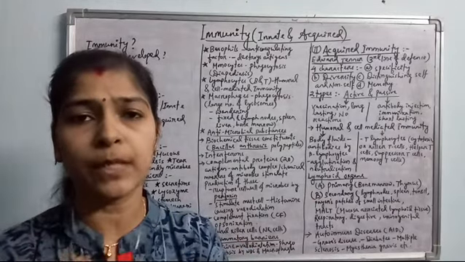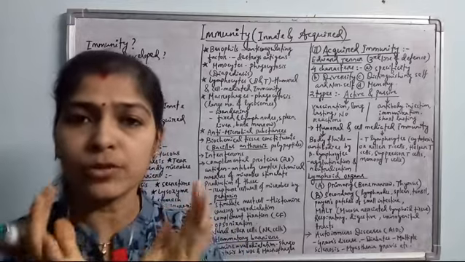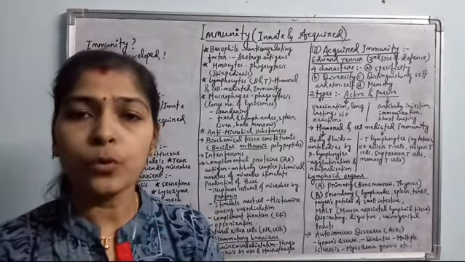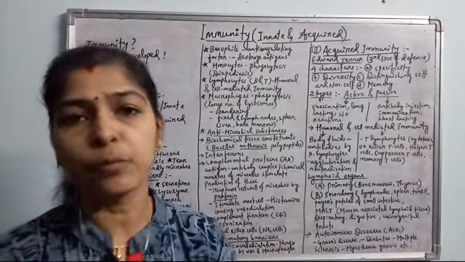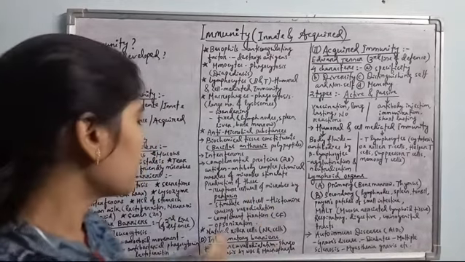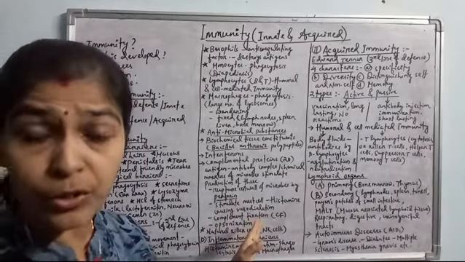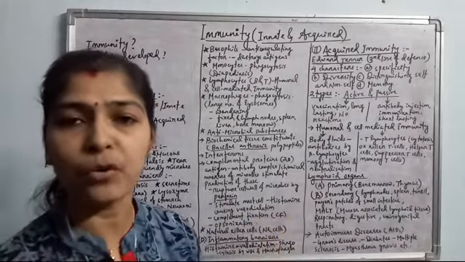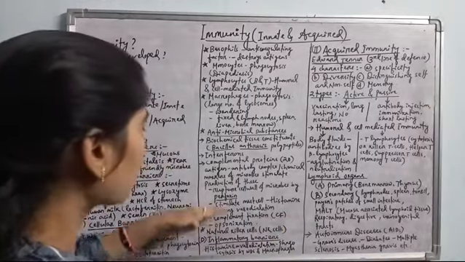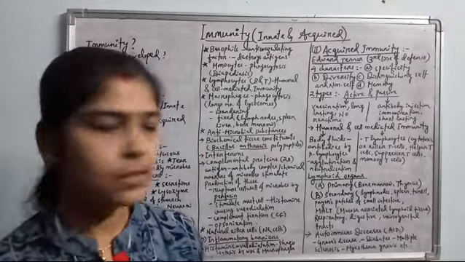They secrete a particular type of chemical so that there will be a coating formed surrounding the pathogen, surrounding the antigens, so that there will be an easy engulfment process, easy phagocytosis. Okay, so this is called opsonization, formation of a coating surrounding the pathogen's body so that there will be easy phagocytosis. So all these are the properties of the complementary proteins, and they maintain the defense system.